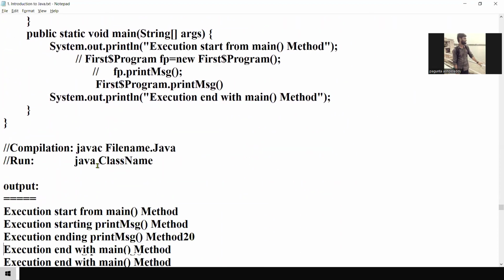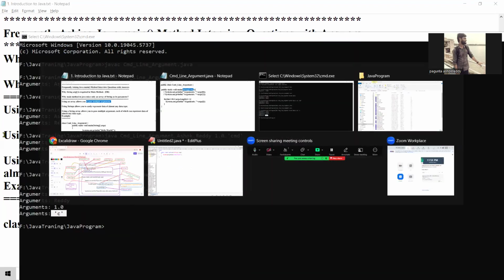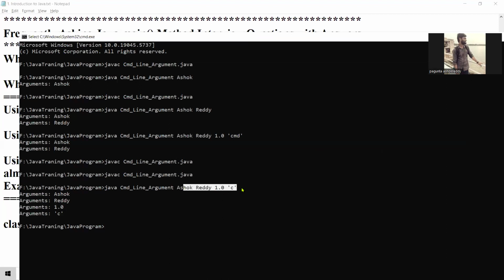I think now you guys understood, right? Why is the string array args required in the main method? Why does the main method in Java take only an array of strings as its parameter? Using an array allows you to pass multiple arguments. Correct? You can pass multiple arguments, right? Already you passed multiple arguments.